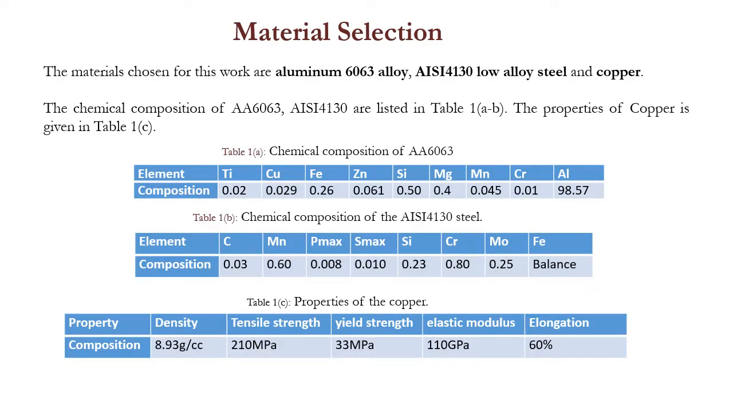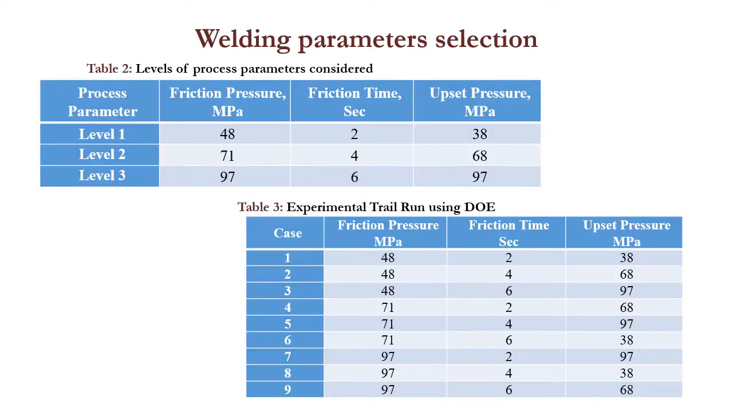Materials selected for this work are aluminum 6063 alloy, AISI 4130 low alloy steel, and copper. The chemical composition of aluminum 6063 and AISI 4130 are given in Table 1A and 1B. The properties of copper are given in Table 1C.